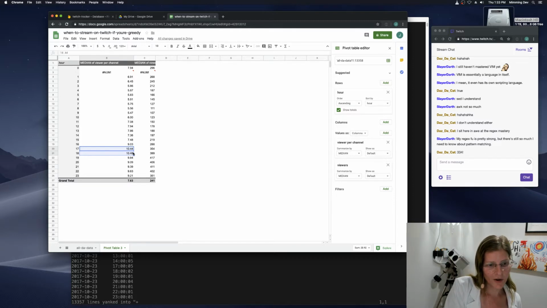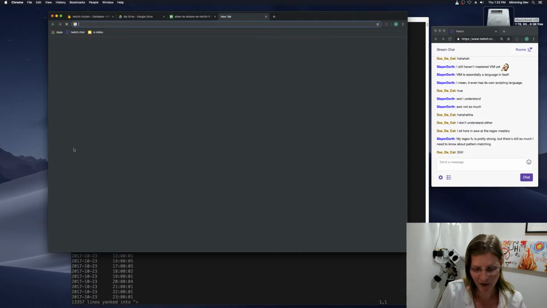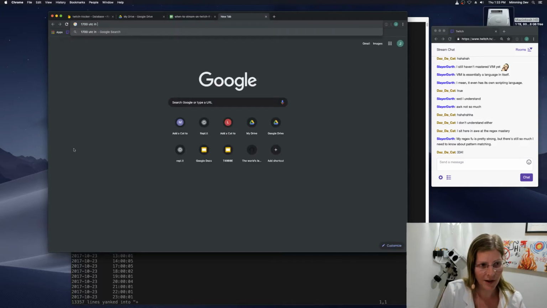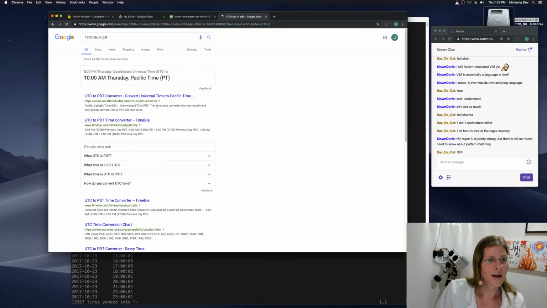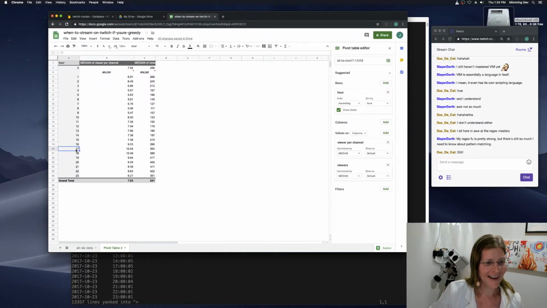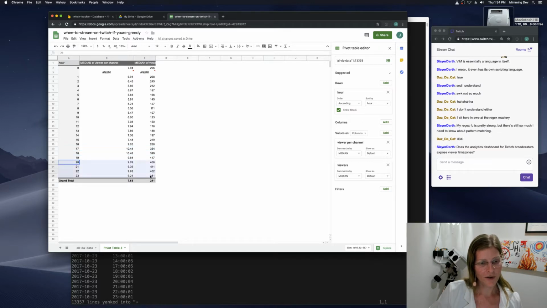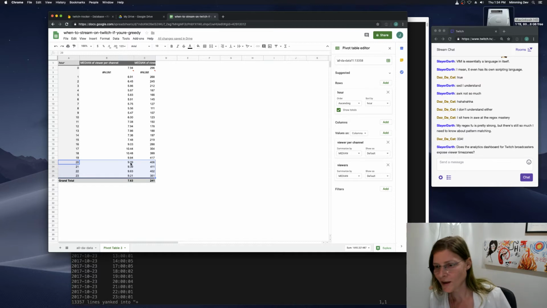So I have a feeling I'm going to reconfirm the conclusion of the stream I did about a year ago to look at this data with a much smaller data set, where I probably repeated all these same steps, which was that 10 a.m. to noon Pacific time was when to do it. So when is 1700 UTC in PDT? It is 10 a.m. Pacific time to noon. So the conclusion we've reached is that 10 to noon is a good time where there's a number of people and a smaller number of channels. And if you continue on further into the afternoon, there's actually a greater number of viewers, but then more channels come online.